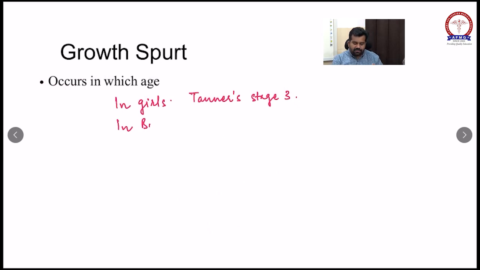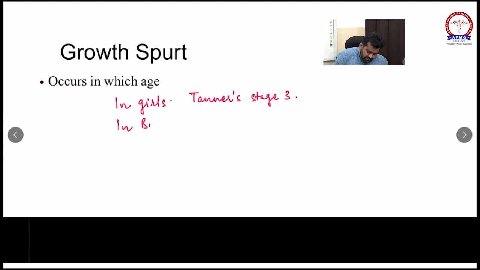Now we will see development. Development has mainly 4 domains: gross motor, fine motor, language and social development.